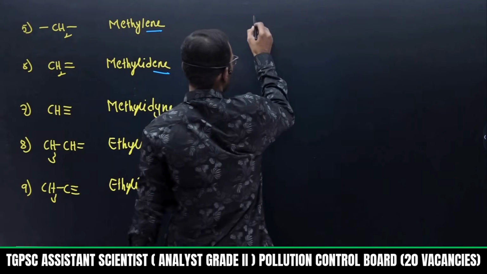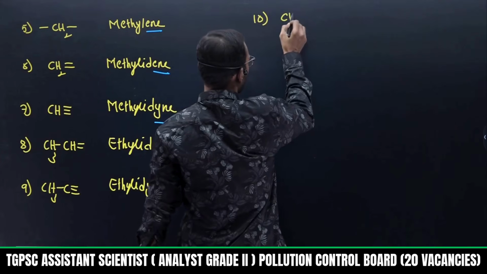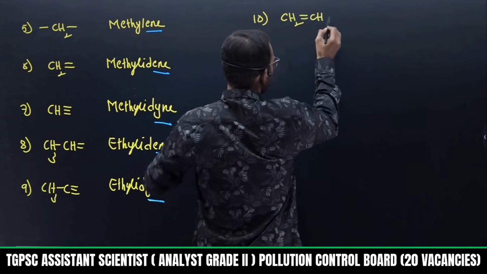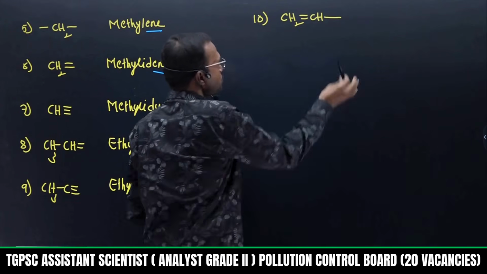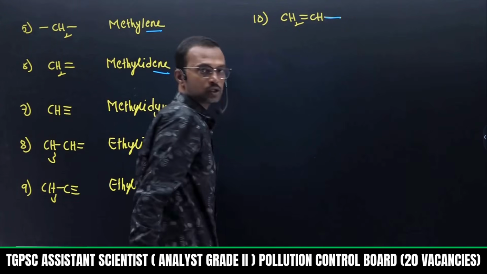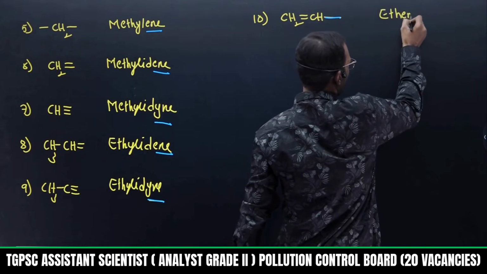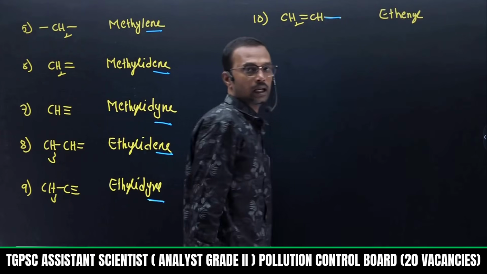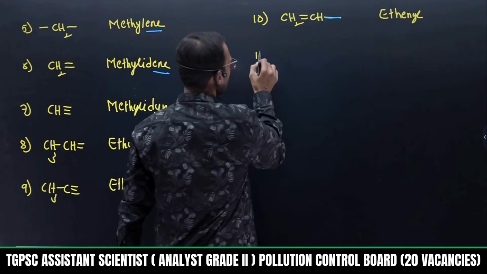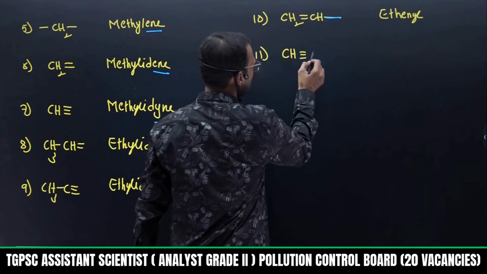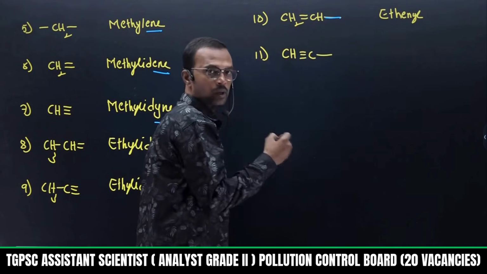Now if I take a carbon-carbon double bond and the double bond is inside, and this bond indicates that it attaches to the parent chain, then we need to end it like this. This is ethenyl. Suppose a triple bond is present and one of the hydrogens is replaced by the parent chain.